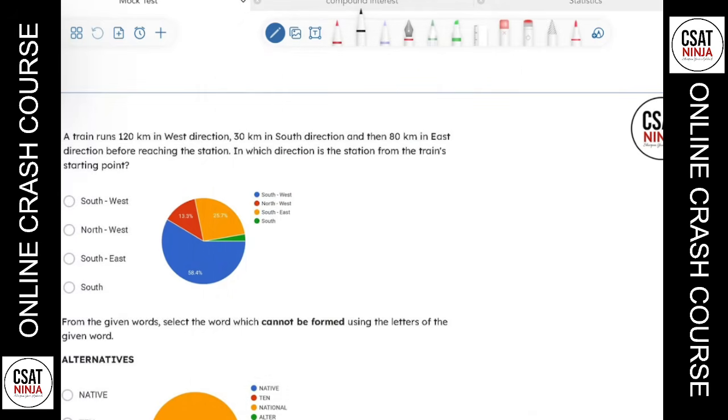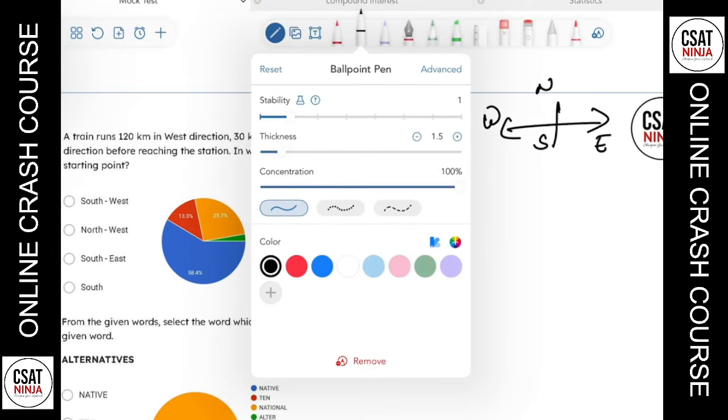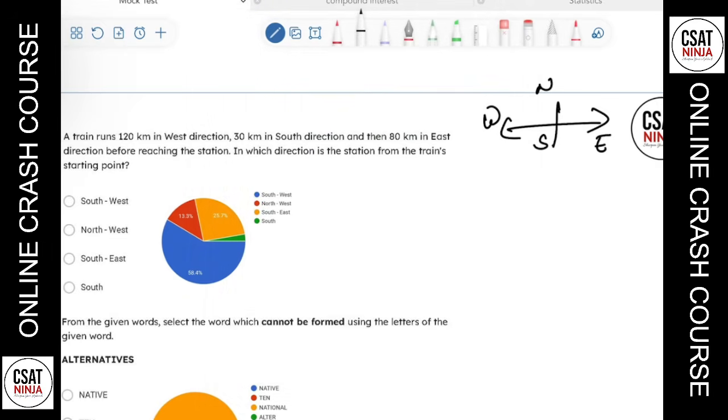The question says, a train runs. One thing before this: this is east, this is west, this is north, and this is south. Always remember that. After doing that, let's start with this.